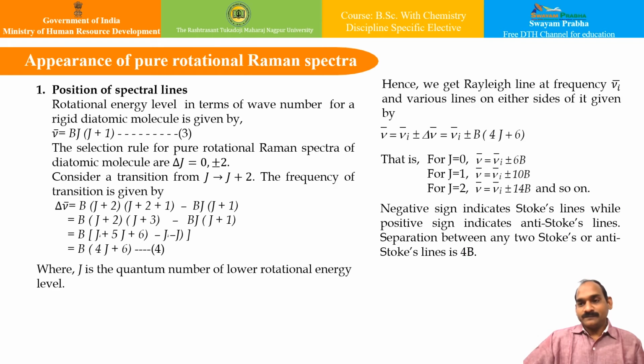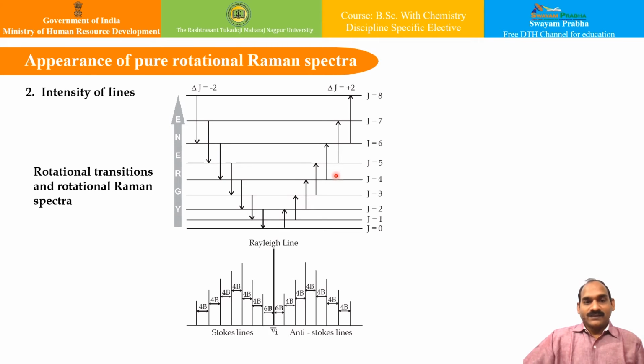Let us have a look at it. As seen in our previous slide, the intensities of these lines are dependent on the population of the initial level from where the molecules are supposed to excite or de-excite. Since the population of rotational energy levels first increases and then decreases, the intensities of Stokes and anti-Stokes lines vary in a similar manner; they first increase and then decrease. So if you try to see, this is the particular part wherein you have the Rayleigh line at this level. These are the Stokes lines, these are the anti-Stokes lines.